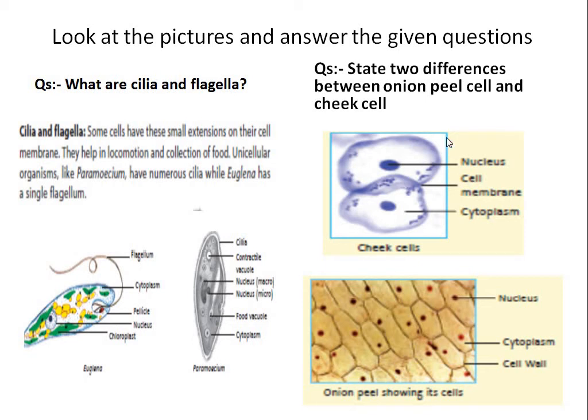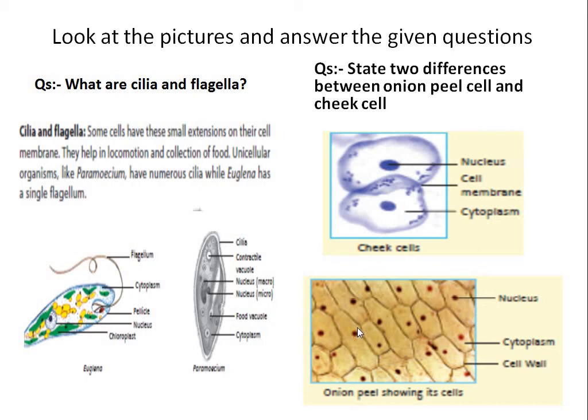Now another thing: there are two differences between onion peel cell and cheek cell. When we see an onion peel cell in the microscope, we can see the shape of the cell in this way. The condensed dots are the nucleus of the cell.